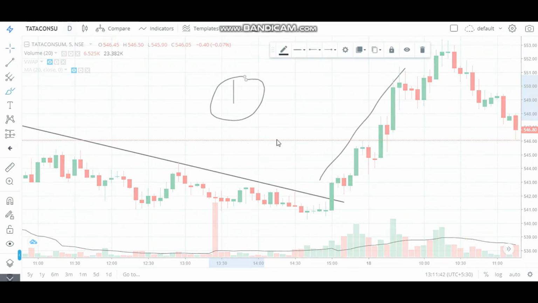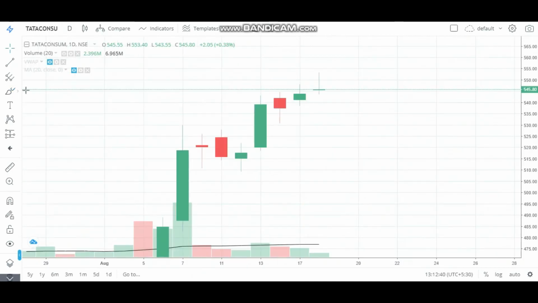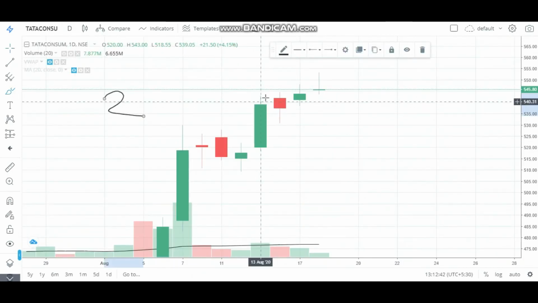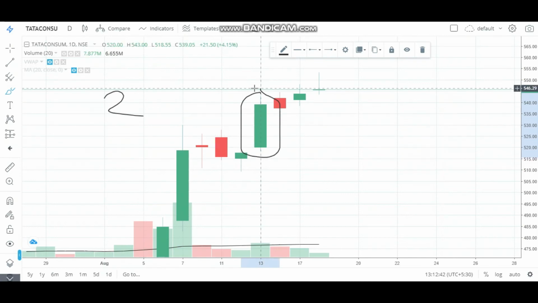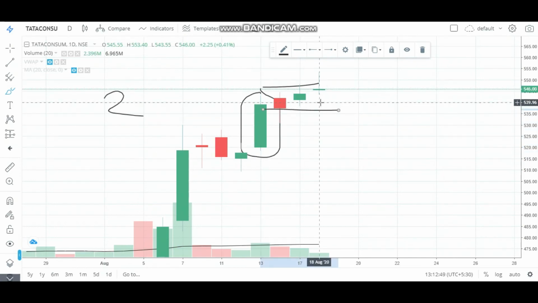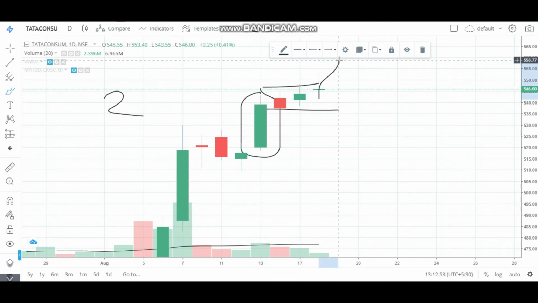We'll go to the daily time frame. So the second reason for today's trade is price made a big candle here and after that it halted in this position. So today was again a high probability that it will continue its uptrend. So that was the second reason.